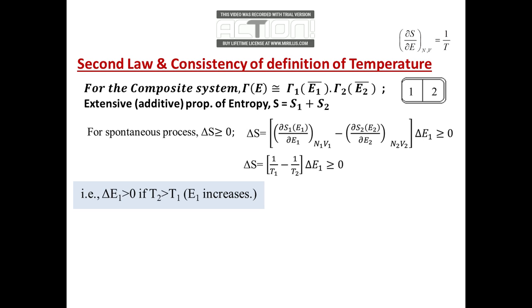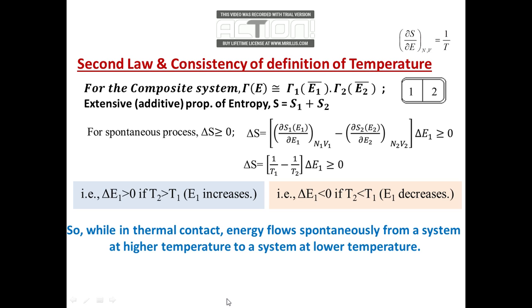Similarly, if T2 is less than T1, or T1 is at a higher temperature than T2, automatically to keep this condition satisfied, delta E1 will be negative. That means energy will flow out from compartment 1 to compartment 2. So we can say that while in thermal contact, energy flows spontaneously from a system at higher temperature to a system at lower temperature, and this is the Clausius statement of the second law of thermodynamics.